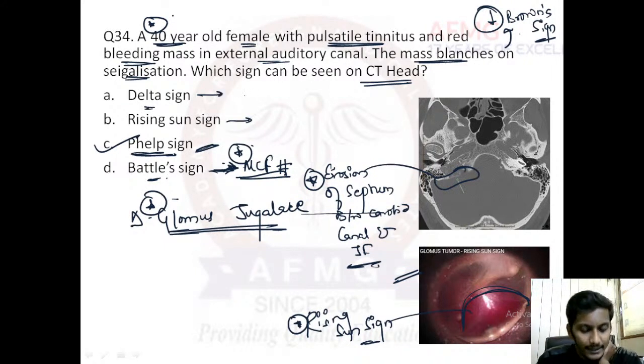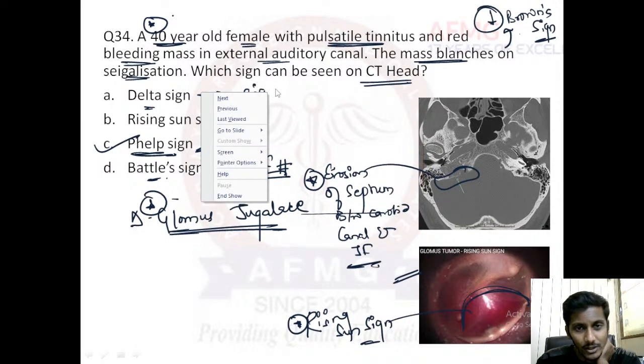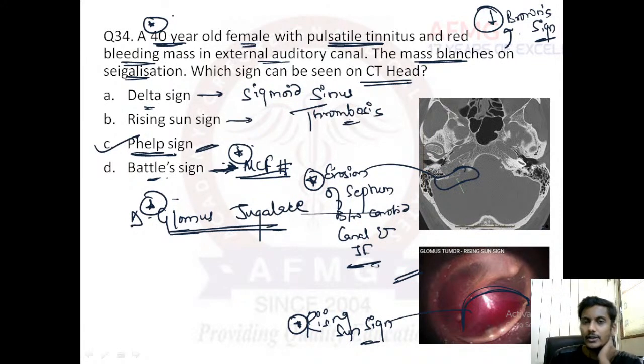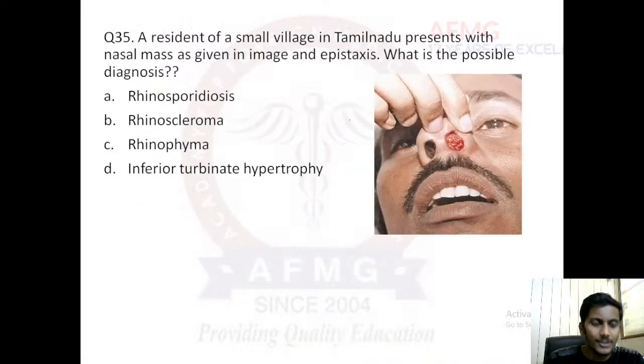Option A, delta sign, very good. It is seen in cases of sigmoid sinus thrombosis. Yeah, it can be seen as a complication of CSOM for sure, but unless and until sigmoid sinus thrombosis is present, delta sign would not appear mainly. Okay, so involvement of sigmoid sinus thrombosis would lead to delta sign on CT head. Okay, last question for today.